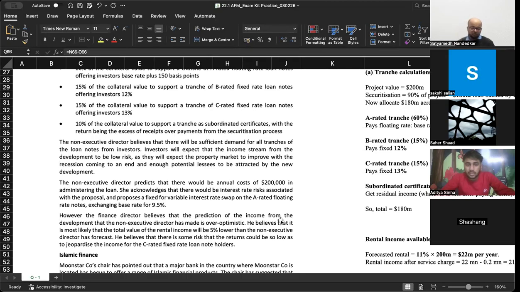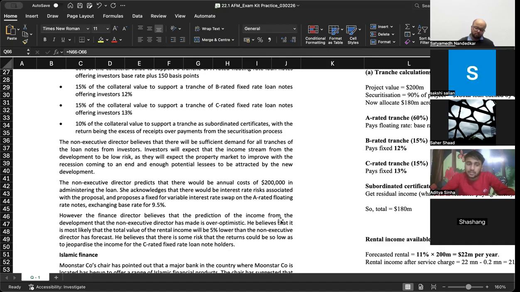She acknowledges that there would be interest rate risks associated with the proposal and proposes a fixed for variable interest rate swap on A-rated floating rate notes, exchanging base rates for 9.5%.